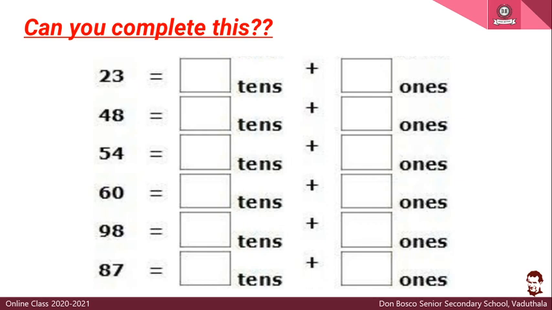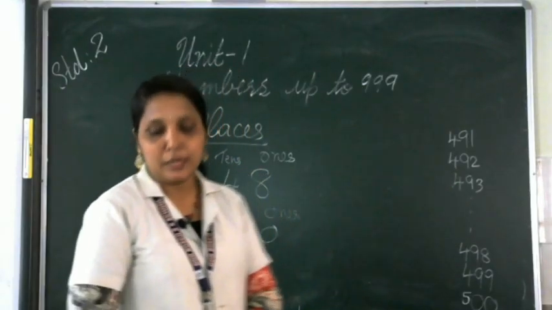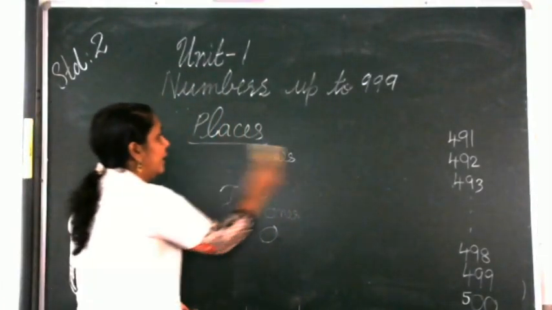So this one we already studied in the first standard. Now we have to study about the third place. Do you remember what the third place we studied was? Yes, it is 100. The third place we studied is hundreds.